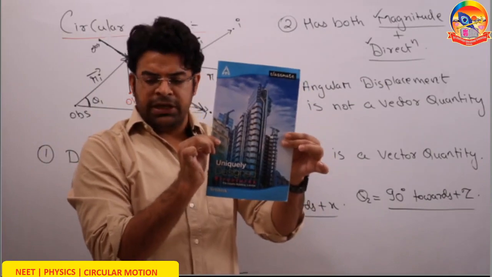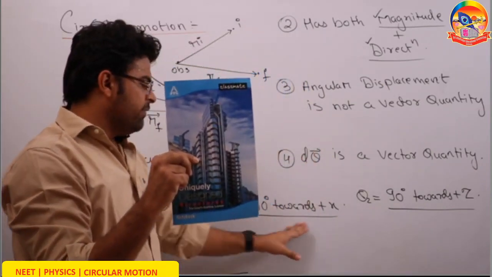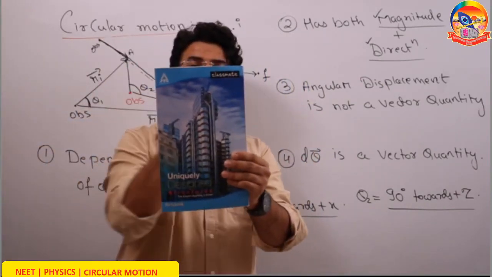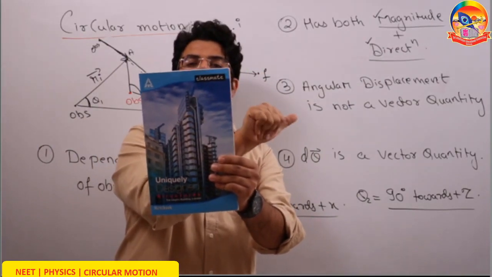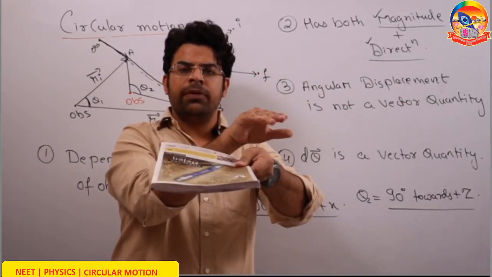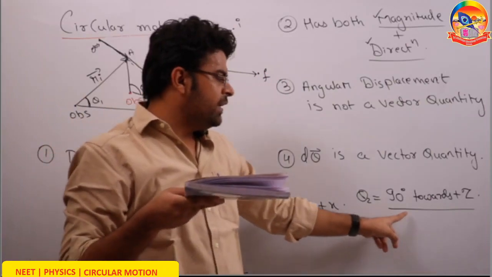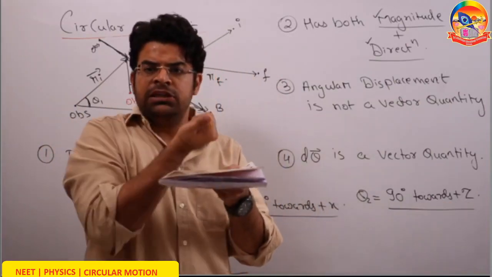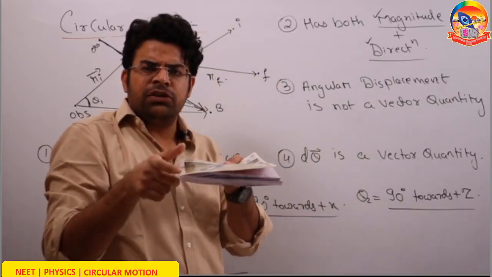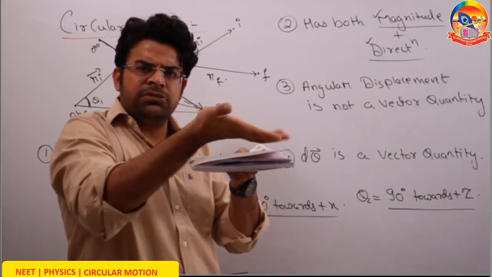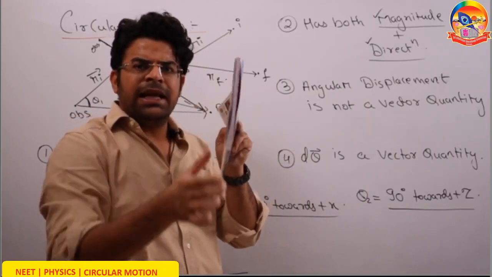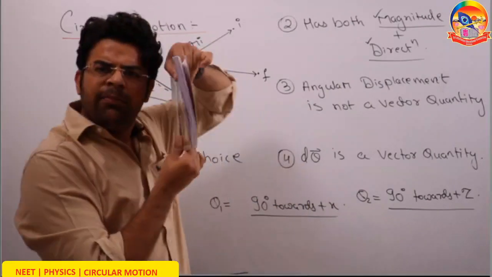Start from here, keeping the copy straight. First do theta 1, 90 degree towards positive x. So this is positive x, 90 degree towards positive x. Okay. Then do theta 2, 90 degree towards positive z. This is positive z, 90 degree towards positive z. So I started from here and I ended up being here.